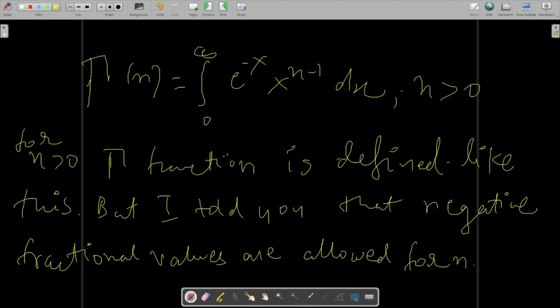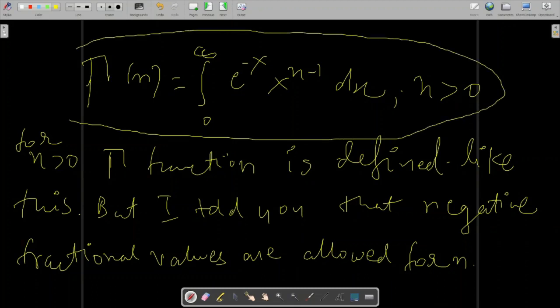This is the definition for n greater than 0. It is clearly written that this is the definition of gamma function for n greater than 0. But negative fractional values of n are allowed, and negative fractional values clearly imply that n is smaller than 0. So if you put negative fractional values over here, this formula will not hold.